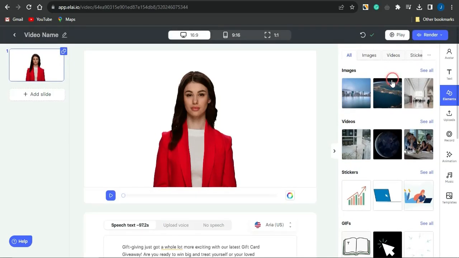You can also select background images which you want to use here via this element section.